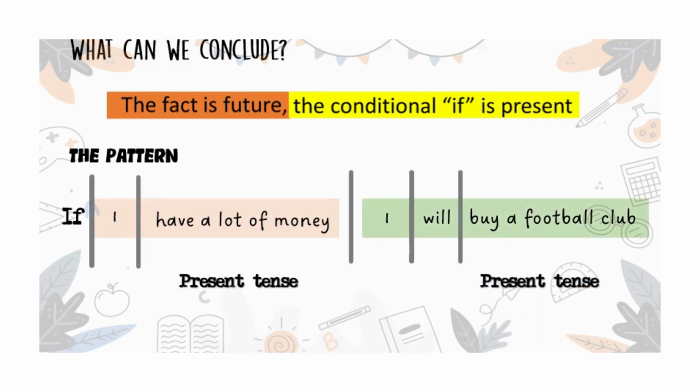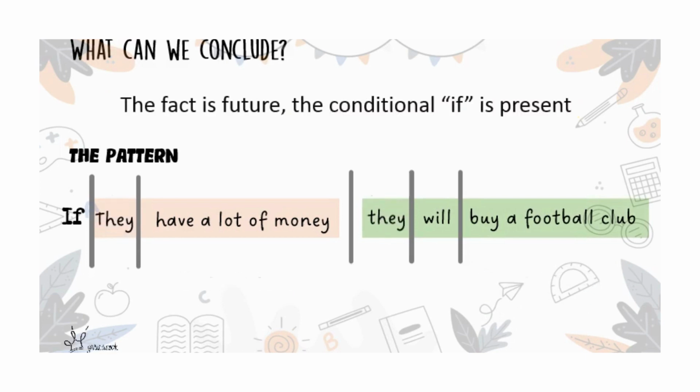If I change I with they, if they have a lot of money, they will buy a football club. If I change with we, if we have a lot of money, we will buy a football club. So remember, the word after we is followed by present tense, after the subject.